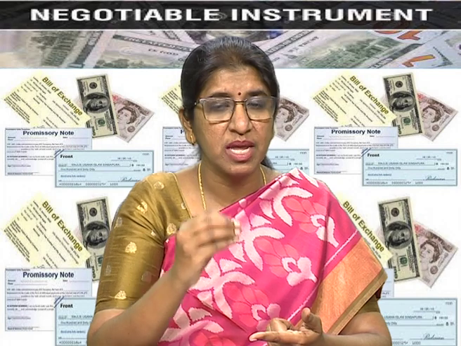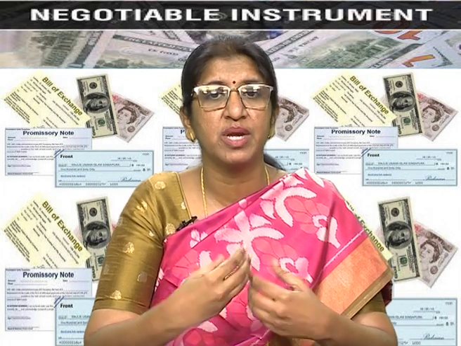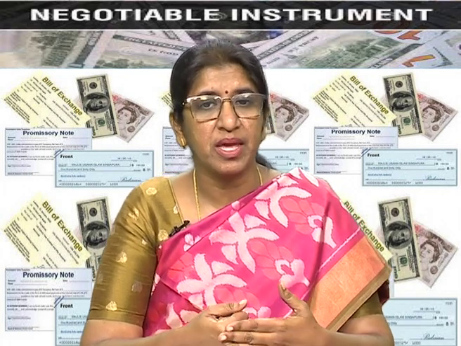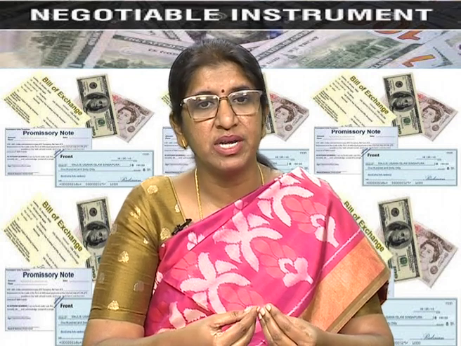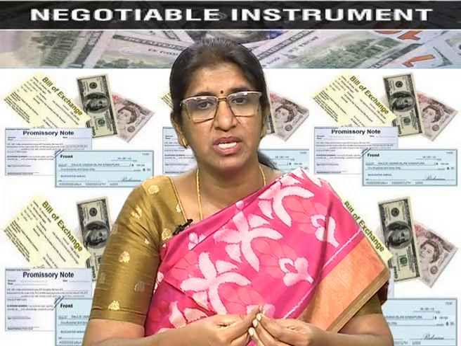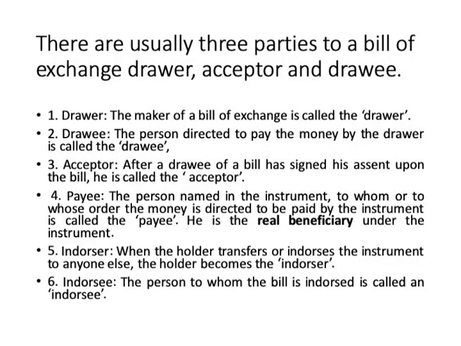So, the person who is named in the instrument and who is to get the money is known as the payee. And the next two important parties that we need to understand are the endorser and the endorsee. When a holder endorses or transfers the instrument to anyone else, the holder becomes the endorser.